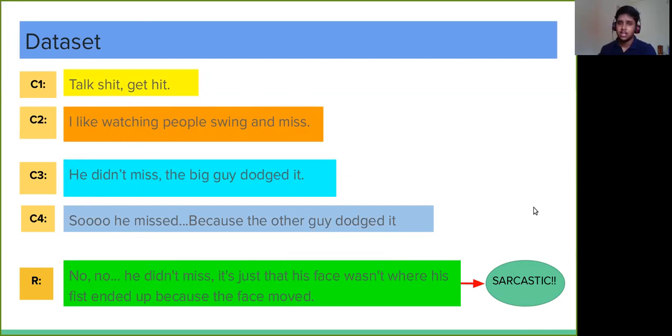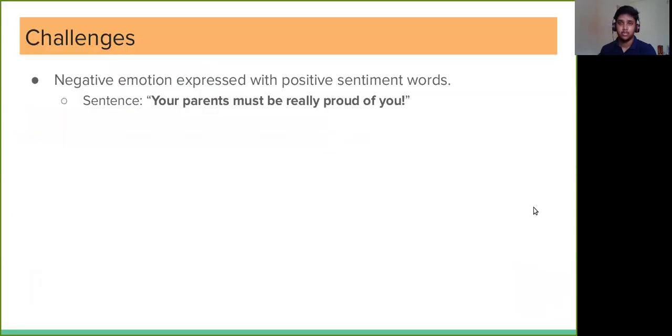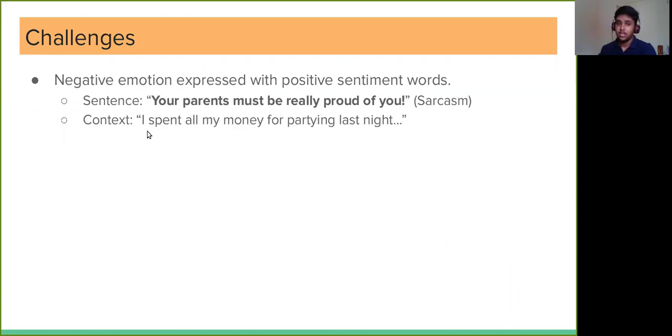So let's see what kind of challenges we faced while working on this research. So sarcasm has a complex nature. So for example, let's see the sentence, your parents must be really proud of you. Just by reading it, we get a positive vibe, or we see that it's a positive sentiment word. When we see the context sentence, I spent all my money for partying last night, and then we see this sentence as a reply to this context sentence, then we can clearly see the sarcastic intent of the sentence. So as we saw, this conversation context can help a lot in deciding the sarcastic nature of any sentence.